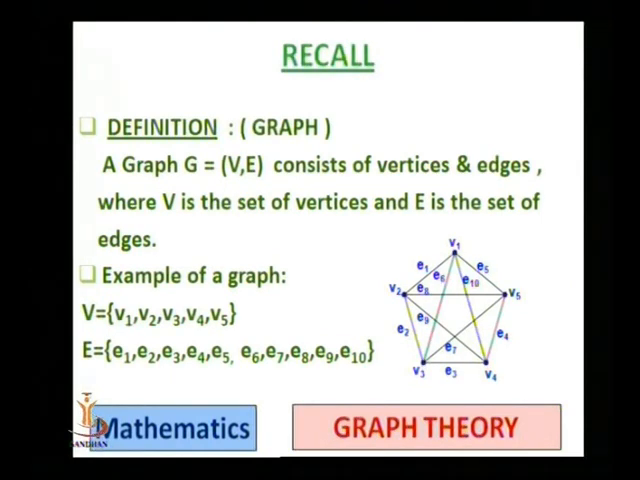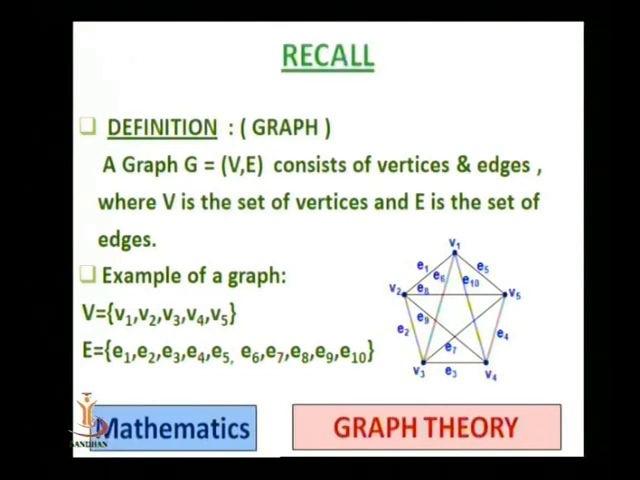So first of all, the definition of graph. A graph G consists of vertices and edges, where V denotes the set of vertices and E denotes the set of edges. So this pair V comma E, generally we denote graph by G equals V comma E, and it denotes the graph.